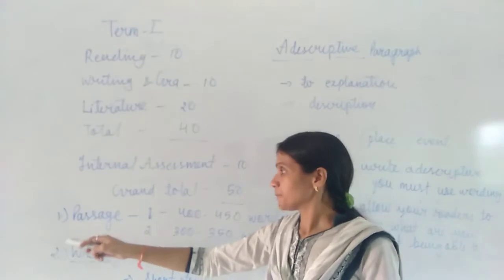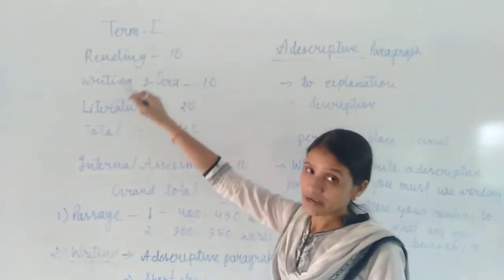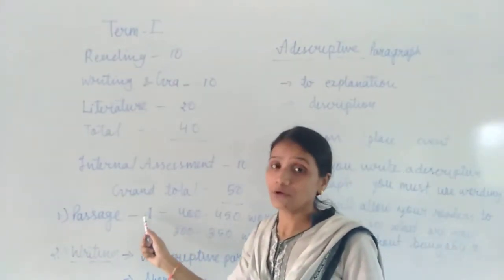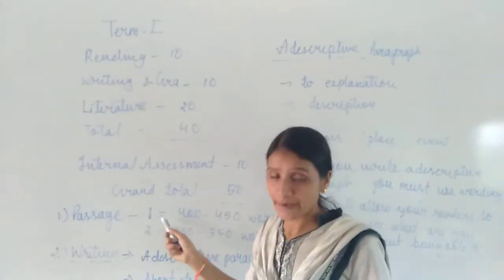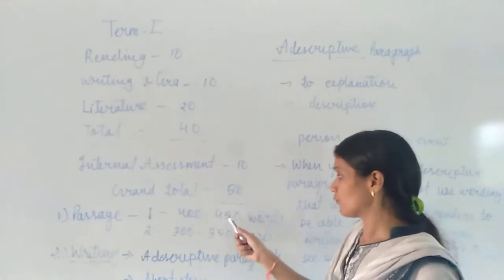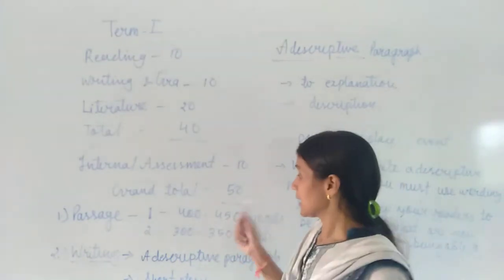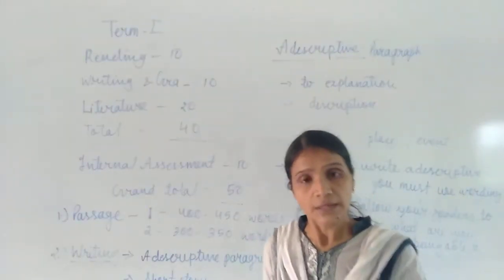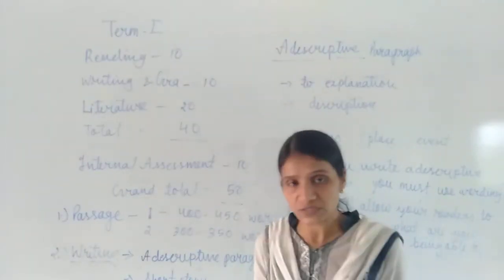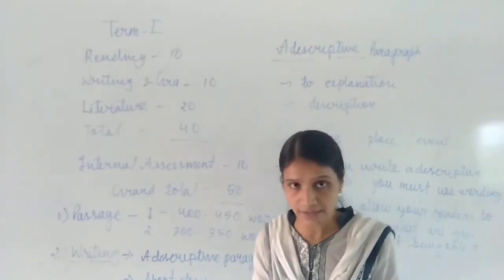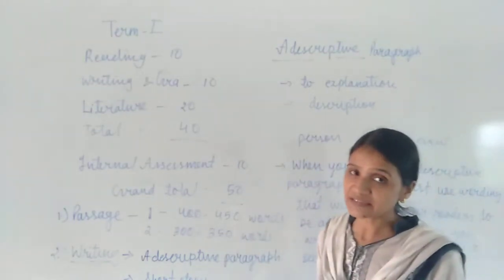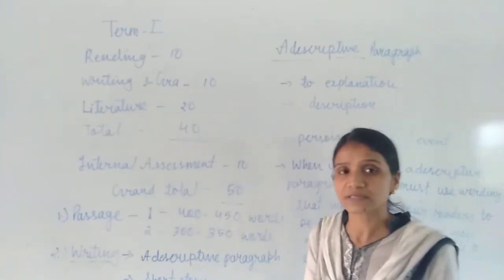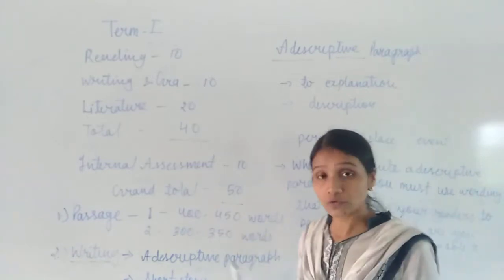Then next, for the reading comprehension, I have informed you that you will have 2 passages. Passage number 1 is a factual passage. In that passage, 400 to 450 words will be given, and all the MCQ-type questions will be given from it. Till last year also we were doing it like this in class 9th and 10th, so there is no change in this passage. You have to choose the correct option.